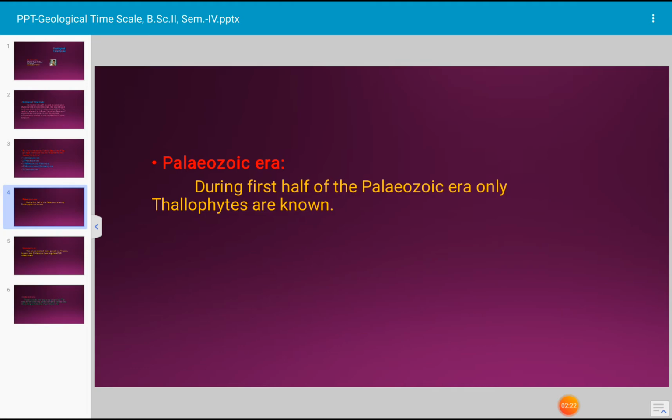During the first half of the Paleozoic era, only thallophytes are known. Then changes occurred and life moved from water to land. It is difficult to indicate when exactly the migration of plants from water to land took place. During Silurian and Devonian period, the existence of bryophytes and pteridophytes was observed. During the late Paleozoic period, the maximum development of pteridophytes was observed.